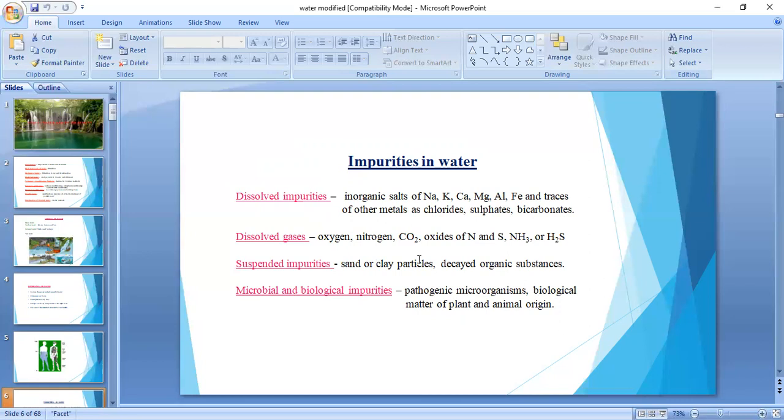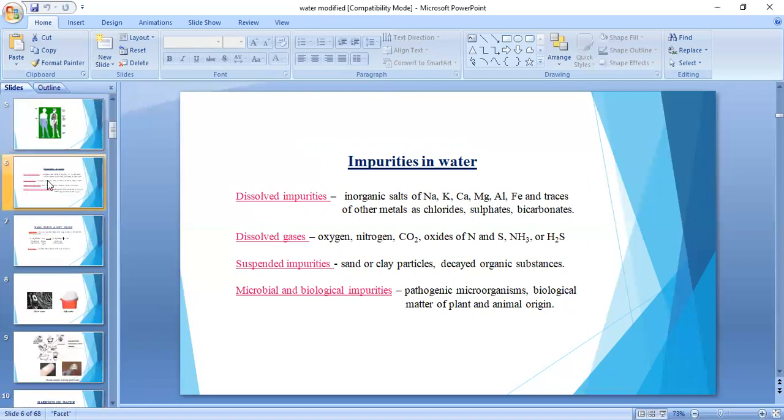Coming to microbial and biological impurities, these are pathogenic microorganisms. If we drink this type of water directly without any purification, we are going to get sick. That means pathogenic microorganisms are present in water, and when we take that water directly into our body, we face a lot of problems and many diseases arise. Okay, like this.